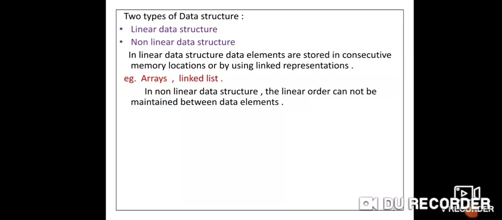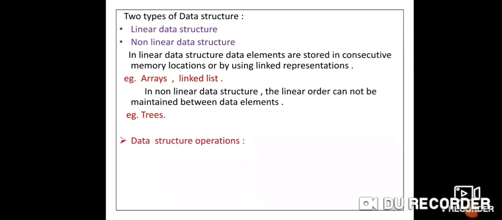Means in the above linear data structure, order is maintained, but in non-linear data structures order cannot be maintained between data elements. Means you can store data anywhere, in any fashion. For example, trees. In trees, this is a hierarchical type of structure, and there are binary trees. So in trees you can store data in a non-linear data structure. So linear and non-linear data structures are the two types of data structure.